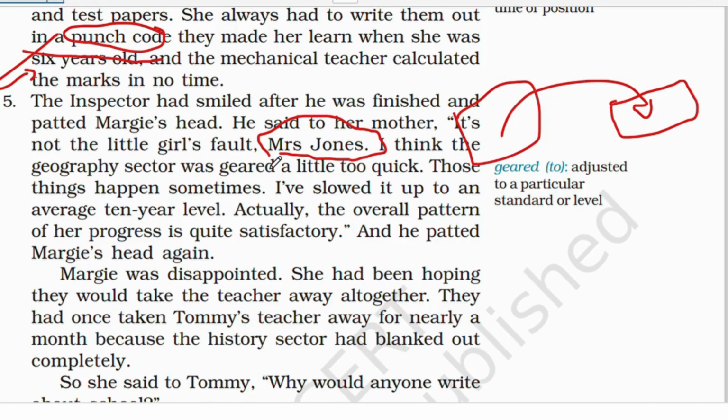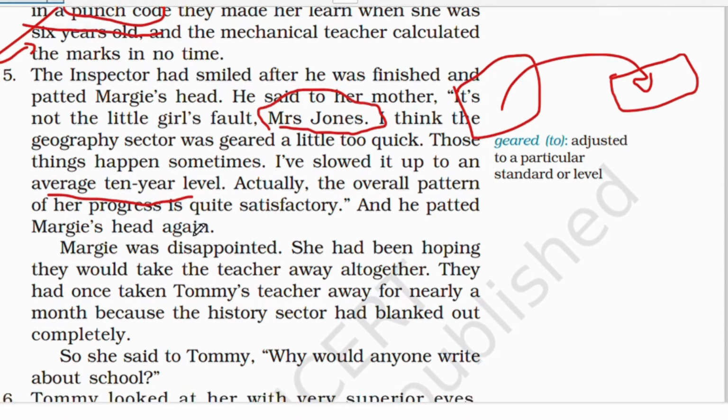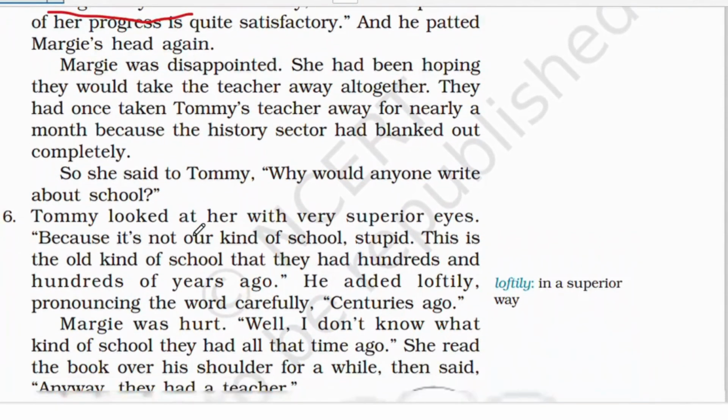So I have slowed it up to an average 10-year-old level. So this county inspector has slowed the whole thing up for a 10-year-old level. Actually the overall pattern of her progress is quite satisfactory. So whatever progress Margie has been making, it's quite satisfactory. And he patted Margie's head again. Okay, so let's see the next paragraph.